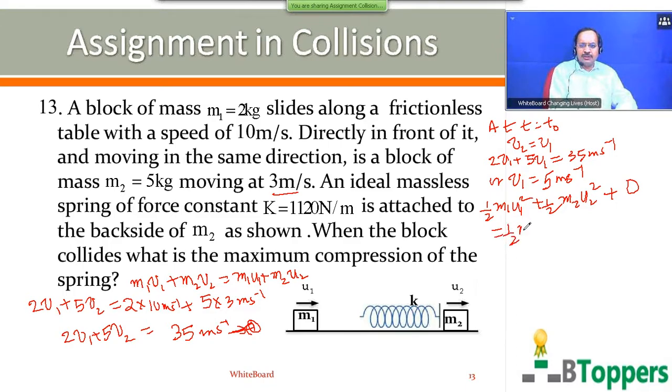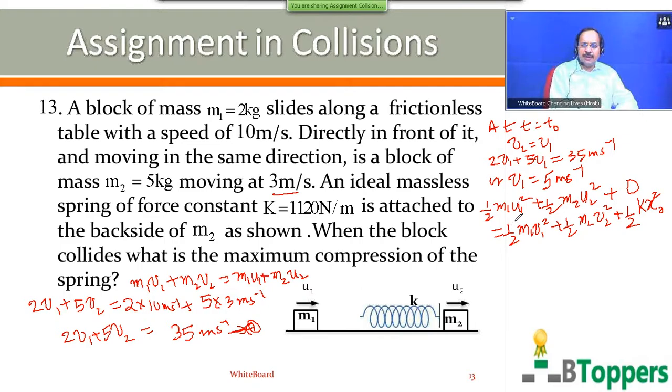Final kinetic energy of the two blocks is half m1 v1 square plus half m2 v2 square. Elastic potential energy stored in the spring at the instant of maximum compression is given by half k x naught square. Let x naught denote the maximum compression of the spring, or you can also use x subscript m.